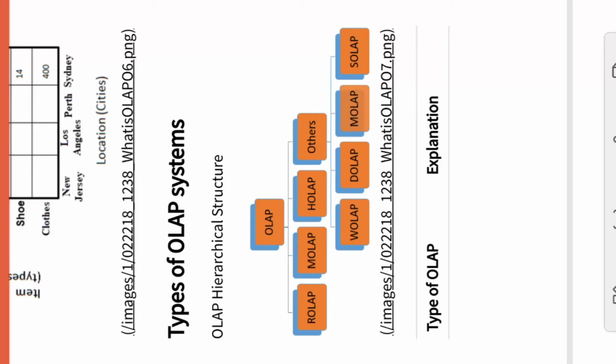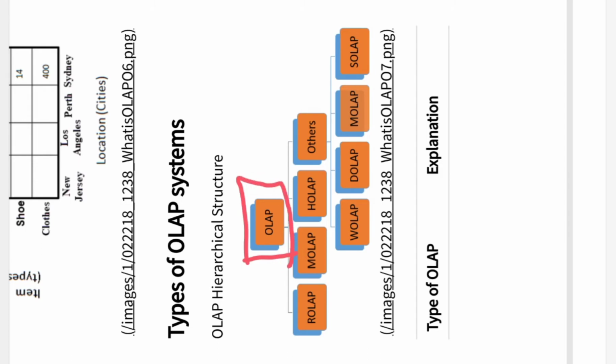Good morning, everyone. Today we are going to talk about the types of OLAP systems. OLAP is broadly classified into these types: ROLAP, MOLAP, HOLAP, that is, relational OLAP, multidimensional OLAP, hybrid OLAP, and there are some other categories also. These other categories are classified into VOLAP, DOLAP, MOLAP, and SOLAP. One by one we will see.